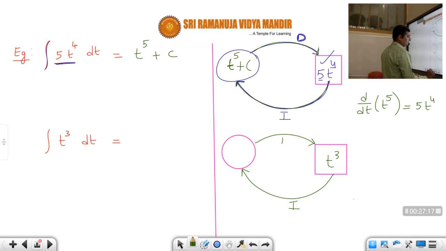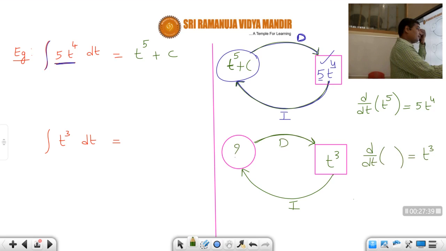Okay, students, tell me. For getting t cube, that means in the answer the power is reduced by 1. Correct or not, students? The power being reduced by 1 means originally in the function the power must be greater than 1. So here it must be t power 4. But now when you calculate d by dt of t power 4, it will be 4 into t cube. But 4 is not there.